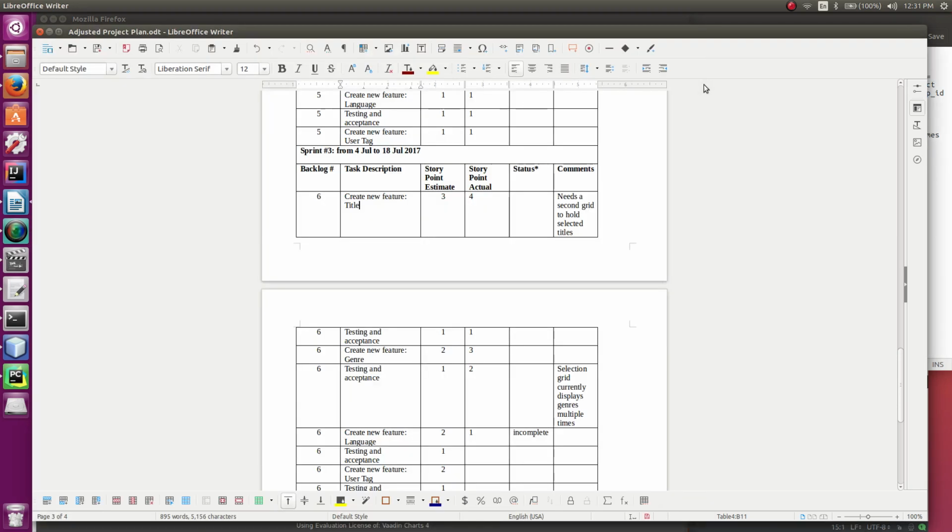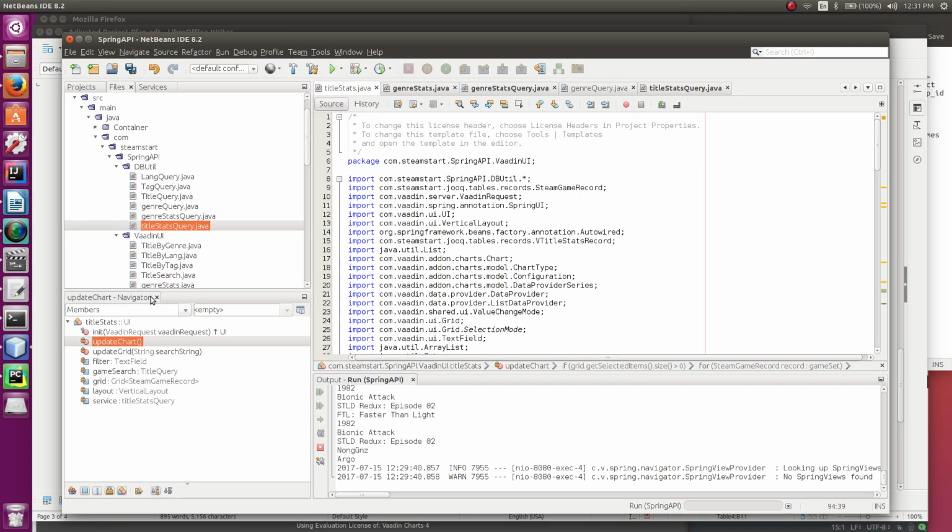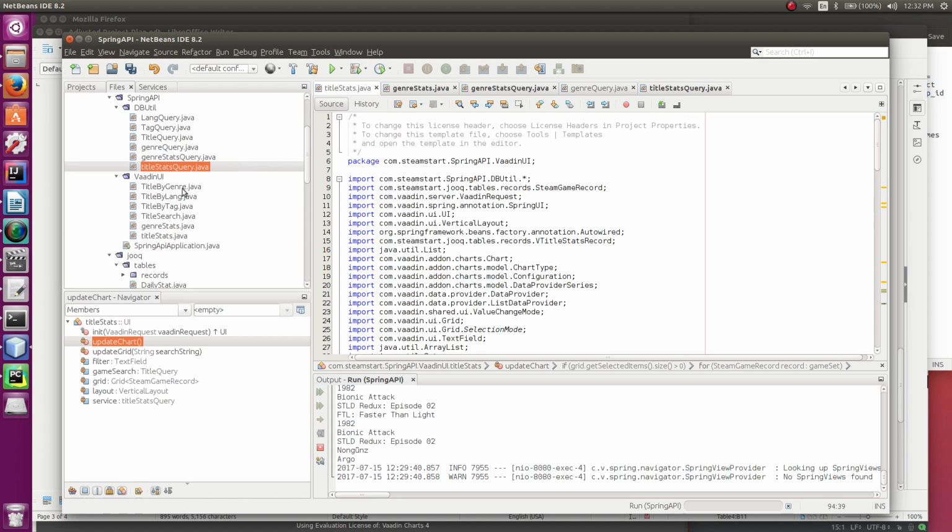Okay. So, my code. Essentially, same structure. I have a database utility that populates container items that are data transfer objects, that could be called, then transferred to the UI, the view/controller, which is kind of blended together a little bit. I guess you could say the controller is the Spring annotations, but it's kind of blended with Vaadin. And then the controller injects those items into the view and displays it for you. And that's all done in these Vaadin UI files.